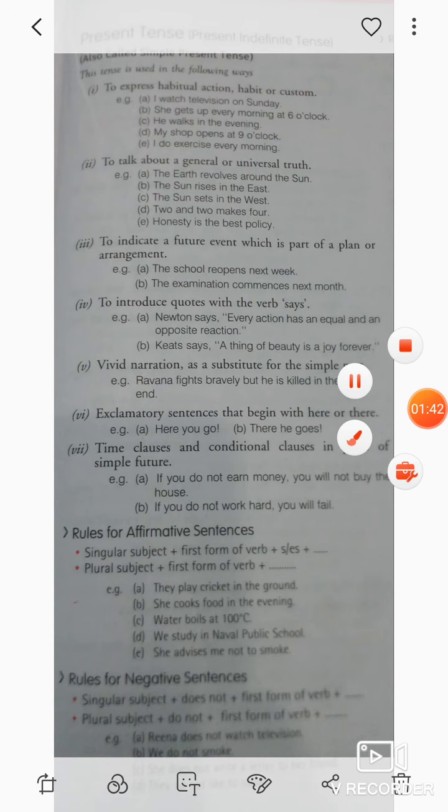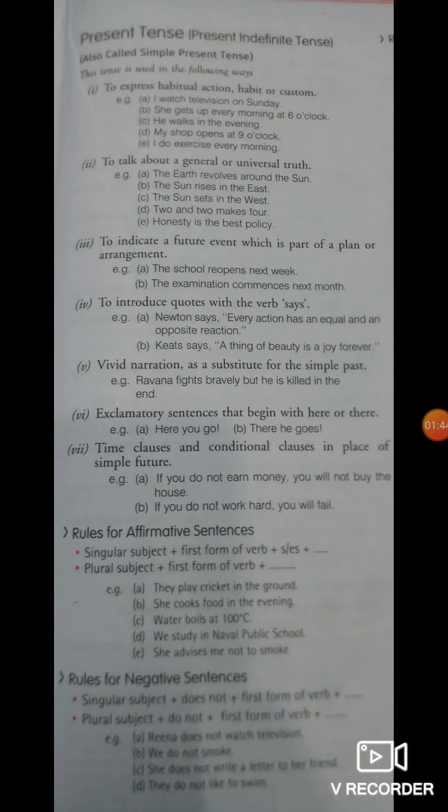Simple present, that is present indefinite. Sometimes we call it simple present or present indefinite. This tense is used in the following ways. The first is to express habitual action, habit, or a custom. Like, he walks in the evening, वो शाम को चलता है. My shop opens at 9 o'clock. I do exercises every morning. So all these tell you the habitual action, habit, or custom.